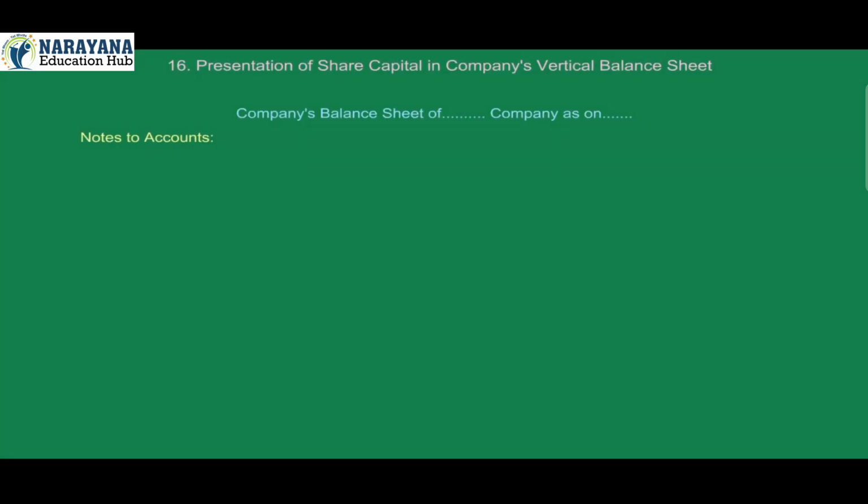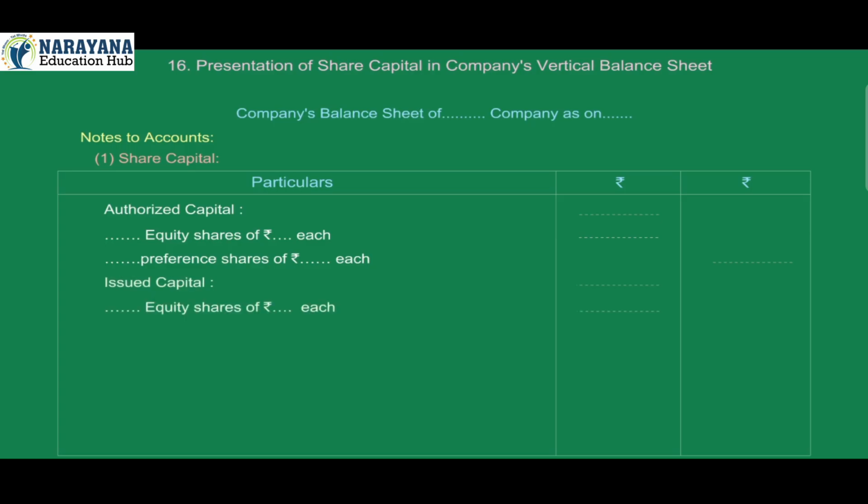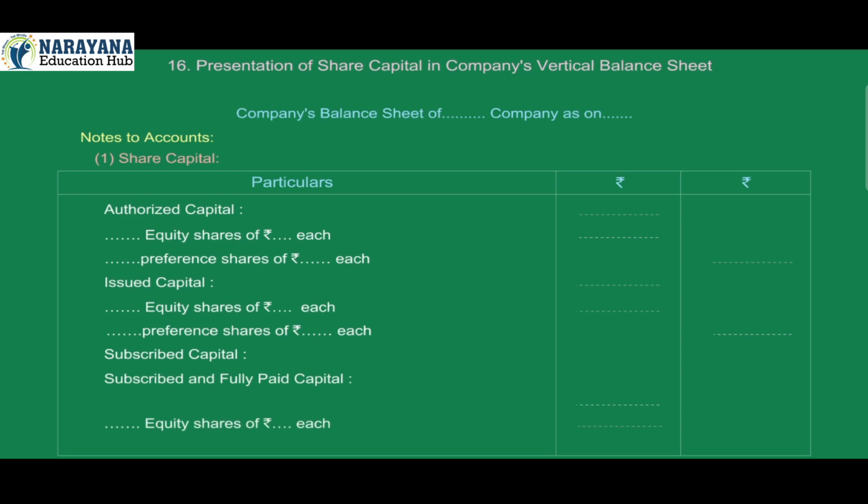Notes of accounts. 1. Share capital. Authorized capital. Dash equity shares of Rs dash each, dash preference shares of Rs dash each, issued capital, dash equity shares of Rs dash each, dash preference shares of Rs dash each, subscribed capital, subscribed and fully paid capital, dash equity shares of Rs dash each, dash preference shares of Rs dash each.